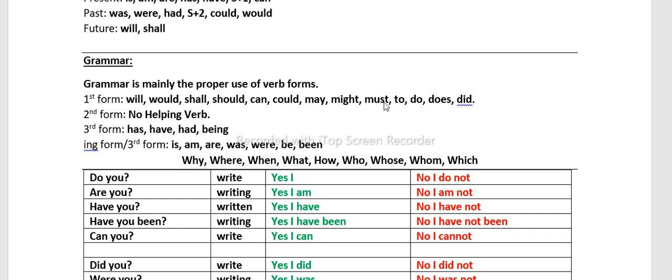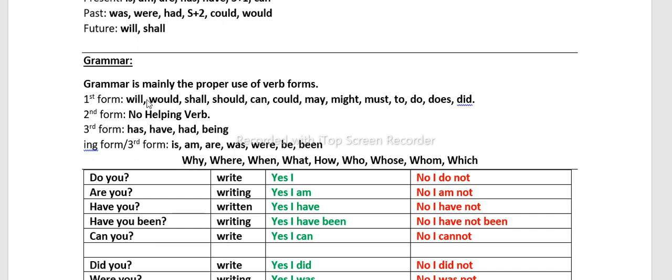For example, if you say will go, would go, shall go, should go, can go, could go, may go, might go, must go, to go, do not go, does not go, did not go, your sentence is almost correct. Okay, understandable. One can understand.